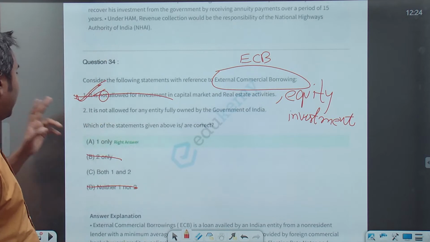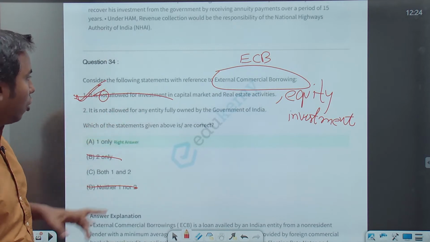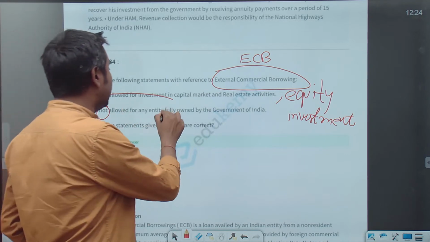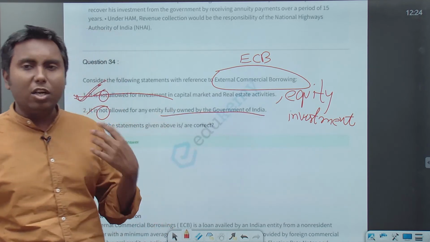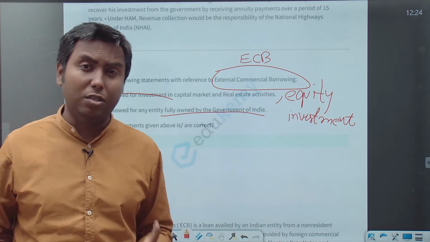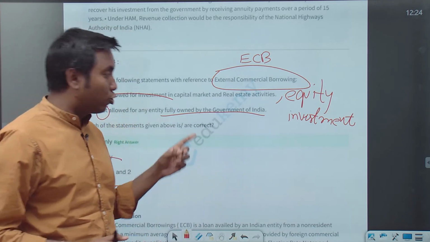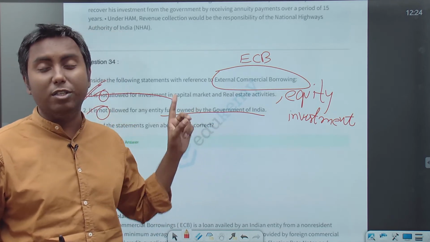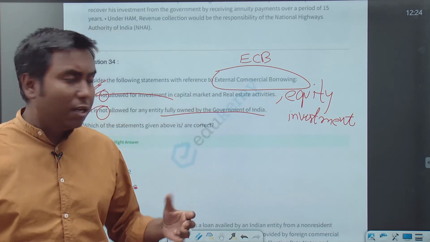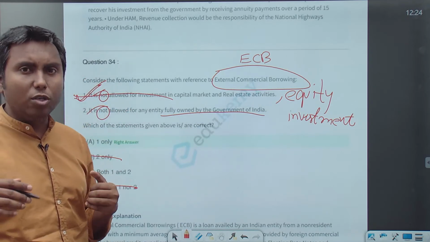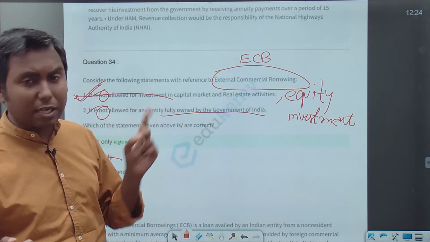It is not allowed for any entity fully owned by the government of India. Again, second statement: it is not allowed for any entity fully owned by the government of India. External commercial borrowing is indeed allowed. Recently there was a change in rule. So this is not a concept based question. The first statement is your general awareness, and the second is about current affairs.